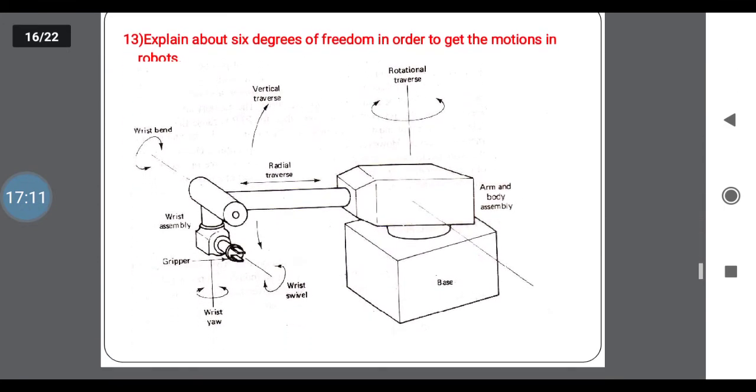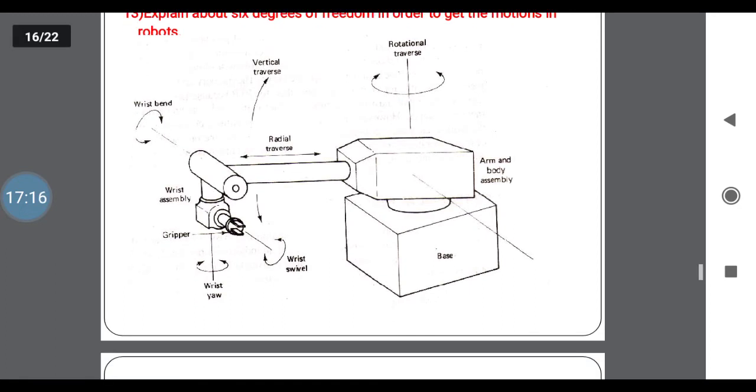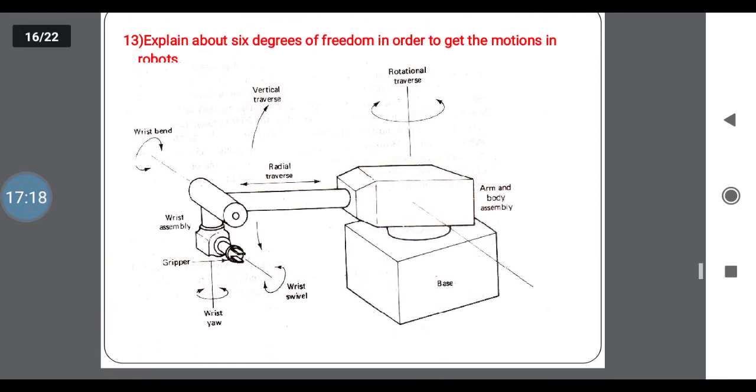Next one, explain the 6 degrees of freedom in order to get the motion in robots. See, this sketch indicates the total 6 degrees of freedom, that is DOF. Here we consist the first one, radial transfer, rotational transfer, vertical transfer, wrist, gripper, wrist assembly, base, arm and body assembly.